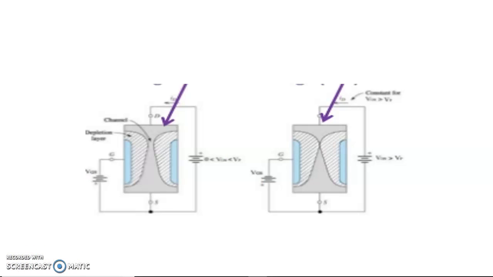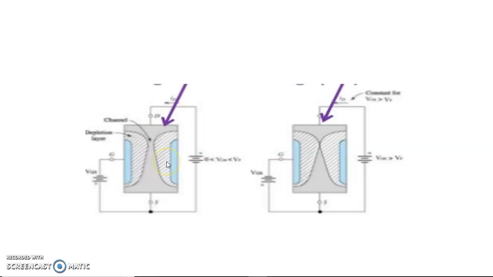Next, let us see case 3. In this case, I am going to increase the drain to source voltage VDS from 0. I am going to keep the gate to source voltage VGS constant. When you increase VDS, the width of the depletion layer is not uniform. It is in a tapered shape, because the reverse bias is maximum near the drain terminal when compared with the source terminal.